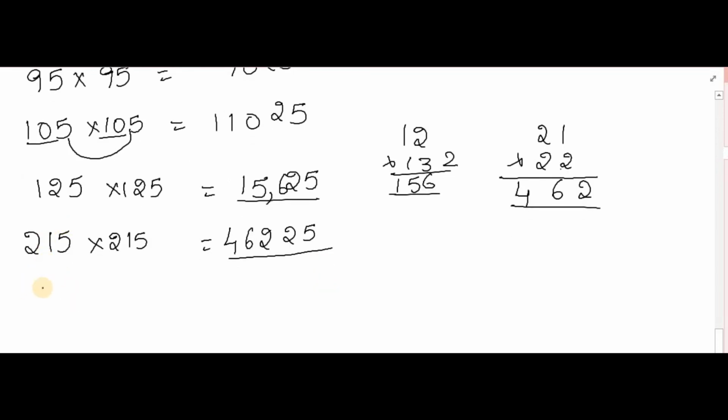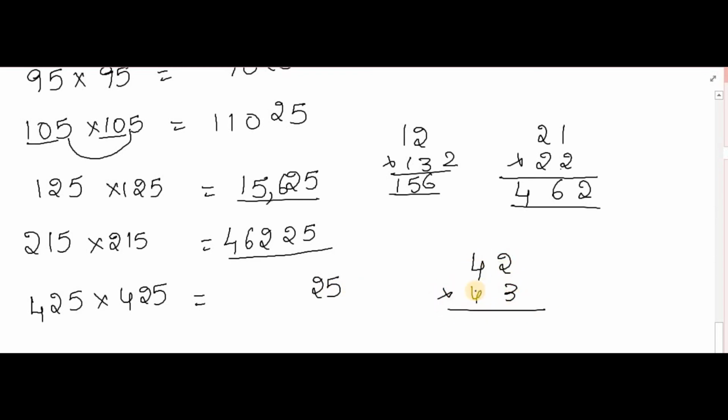So here you apply two types of Vedic Maths methods: one is 2-digit by 2-digit multiplication and the other is for numbers ending with 5. So 42 into 43. We apply Vedic Maths here. 4 4s are 16. Now cross: 4 3s are 12 plus 4 2s are 8. 12 plus 8 is 20, and 3 2s are 6.